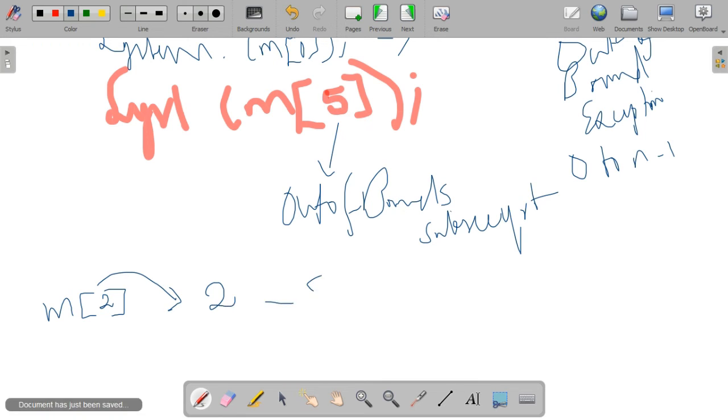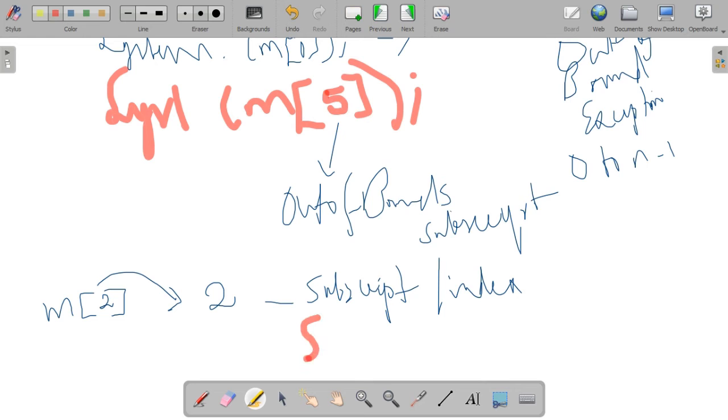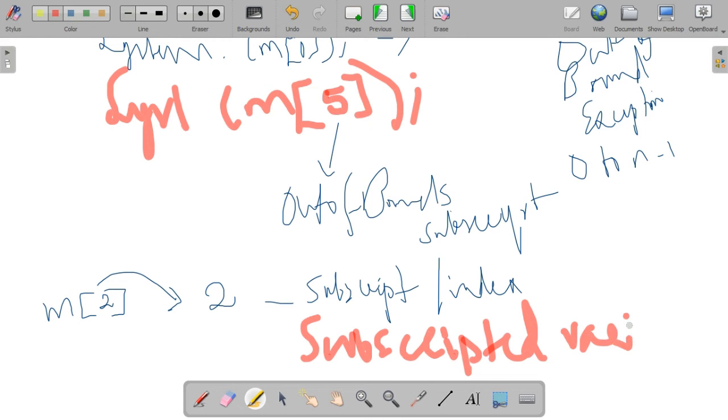Subscript means the value enclosed within the square bracket. What value are we giving here? For example, m of 2 means 2 is the subscript or the index. That's right, subscript or index value, or we can say that is the position also. So m of 2 means here 2 is the subscript or index of the array m.